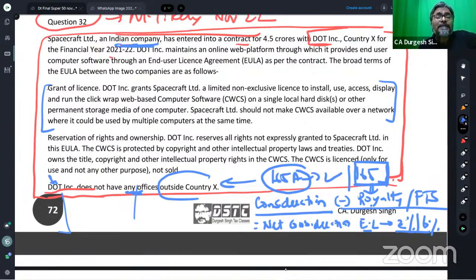Answer is yes. As far as the act is concerned, we discussed already. If you go by the act, it's a royalty. And if it is a royalty, then what is the conclusion? Conclusion is that if it is a royalty amount, students, then this royalty amount will be excluded from the ambit of equalization levy. So no equalization levy on this royalty amount.